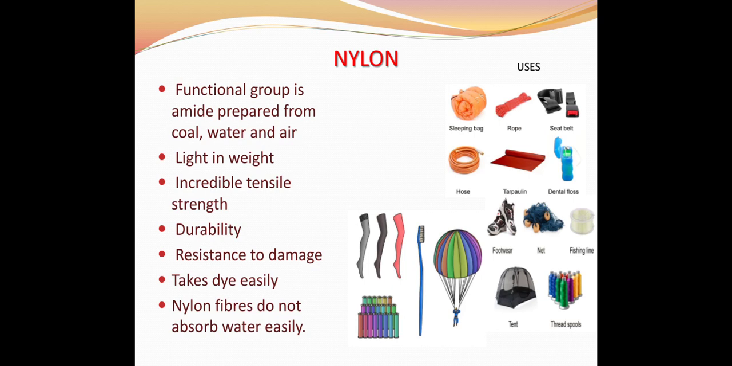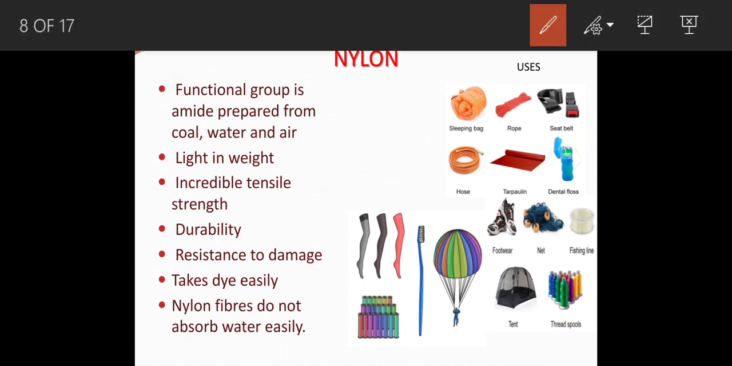What are the characteristics? Light in weight, and they are having incredible tensile strength. That is why you can see that we are using nylon in making parachutes. Durability, resistance to damage, take dye easily, and nylon fibers do not absorb water easily.